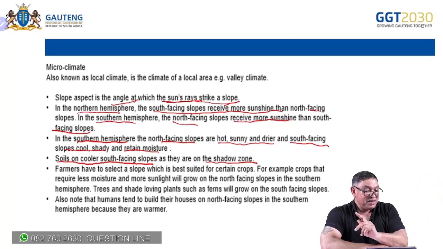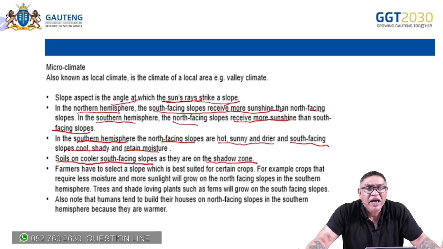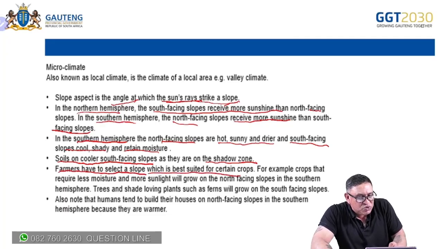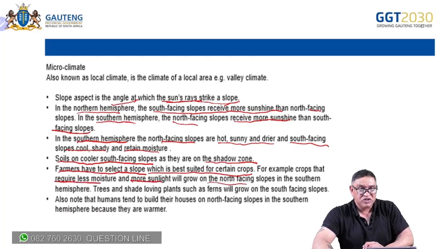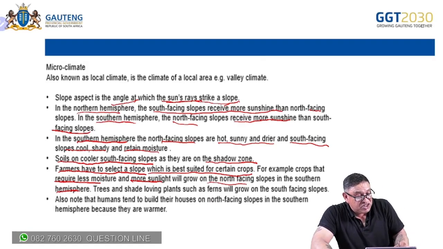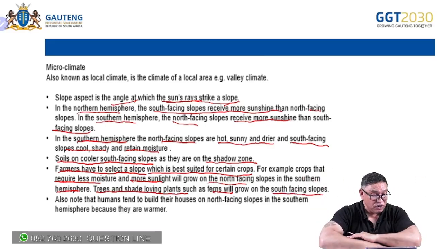Now, farmers, and that's where the importance of climate is, not just learning about a tropical cyclone. It impacts humans and it impacts the environment. So let's look at farmers now. Farmers will have to settle on a slope that's best suited for certain crops. For example, crops that require less moisture and more sunlight will grow on the north-facing slopes, like your maize, in the southern hemisphere, obviously. And trees and shade-loving plants like ferns will grow on the south-facing slope in the southern hemisphere because it's cooler.